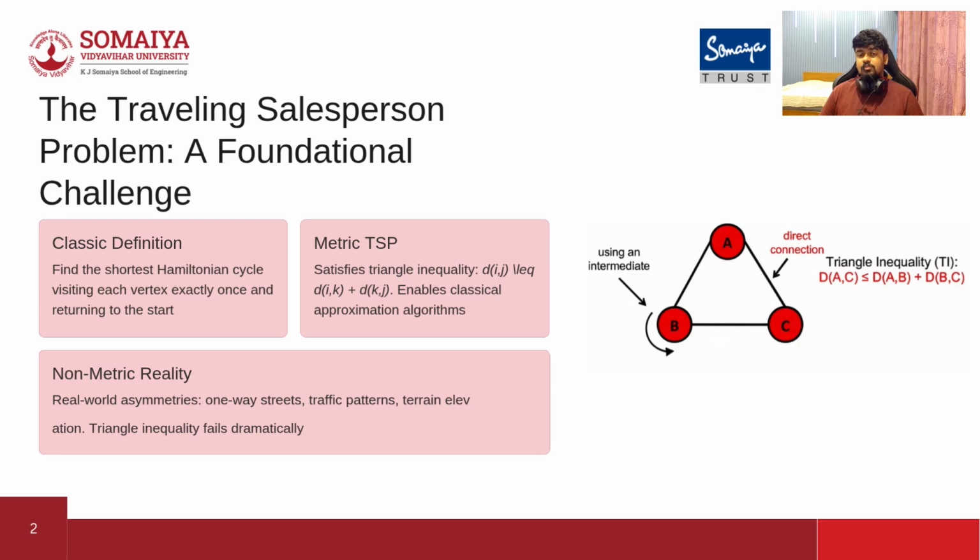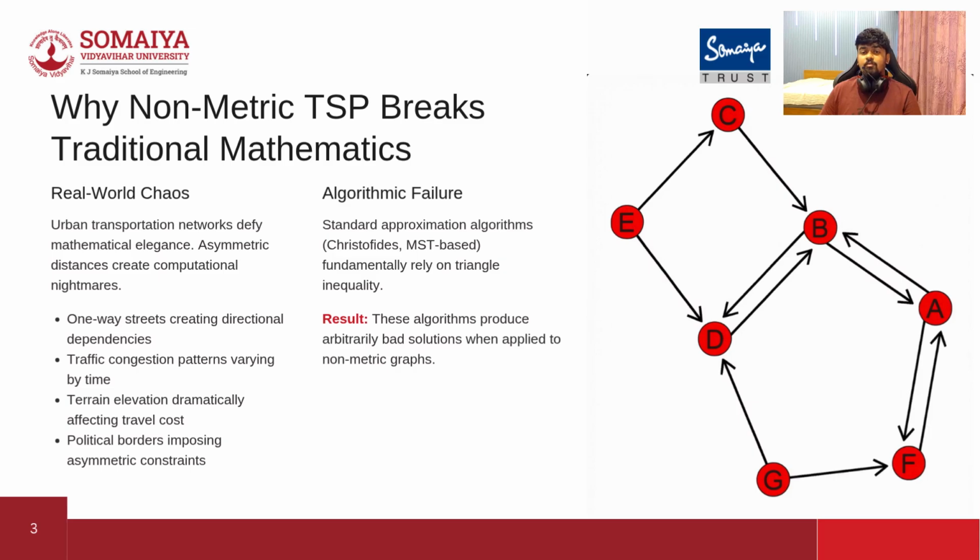However, our focus today is on the non-metric reality, non-metric graphs, which break the fundamental rules of geometry. You might be wondering, why does this matter? Why would the triangle inequality ever fail? Because in real-world chaos, urban transport networks defy mathematical rules and create glitches.